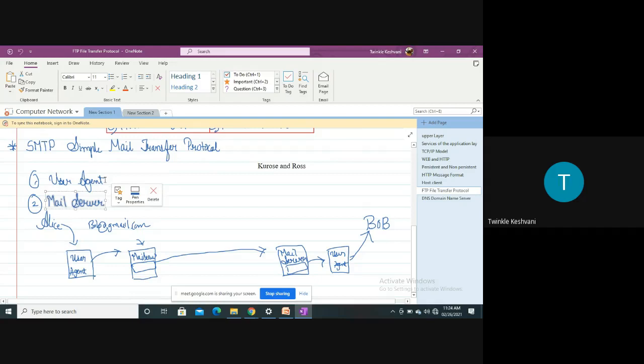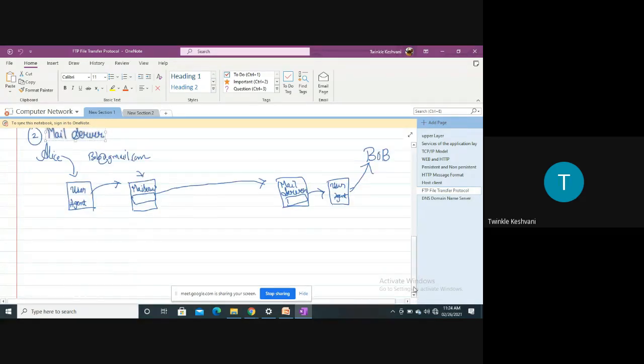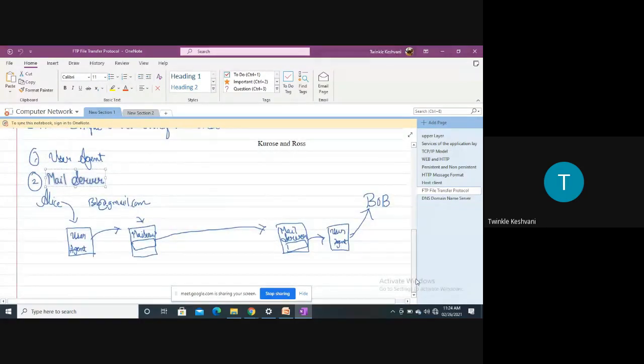These two entities play an important role in the SMTP protocol, right? The example given in the reference book is the same example I have taken, because it will be easy for you: after understanding this scenario you will read the reference book and have a clear scenario in your mind.